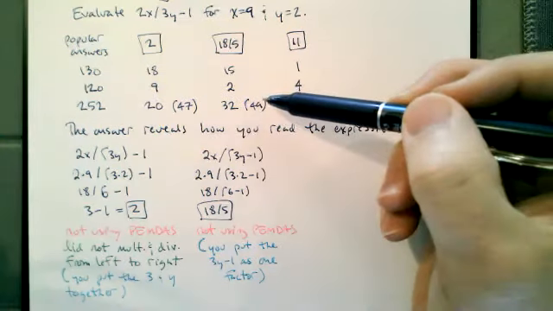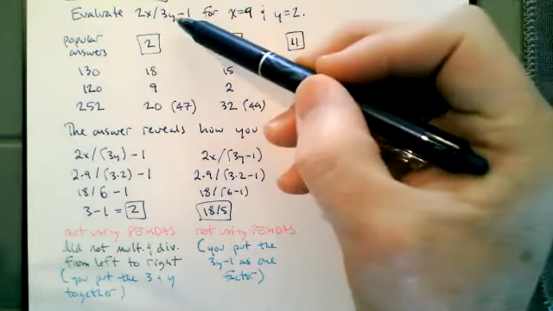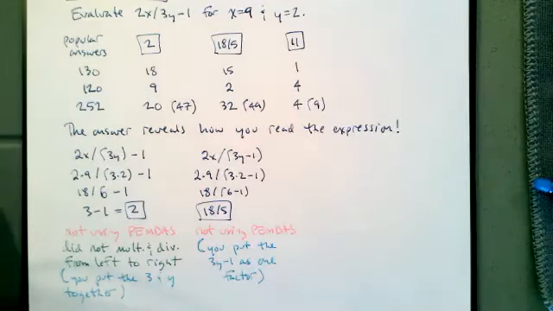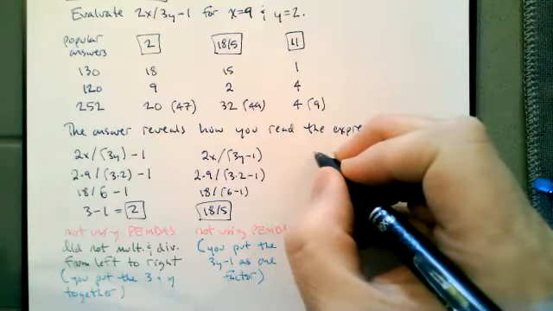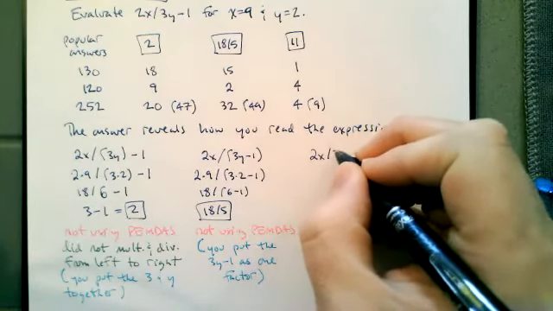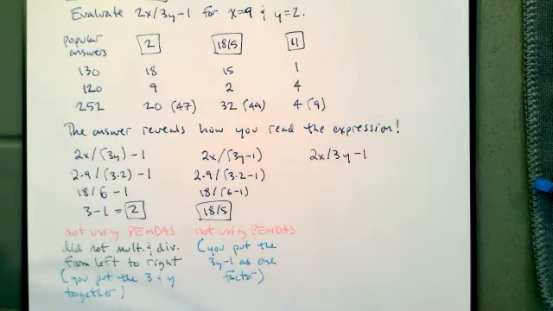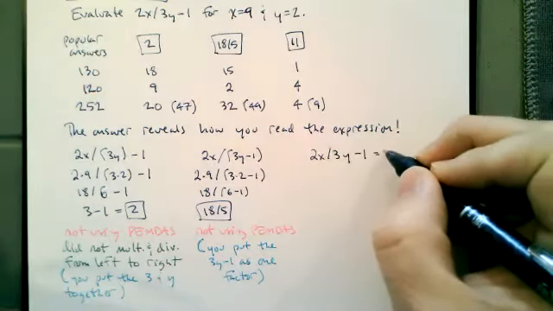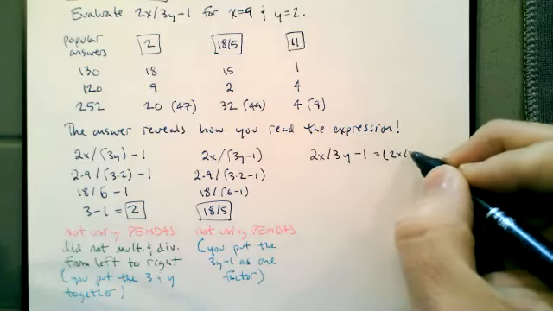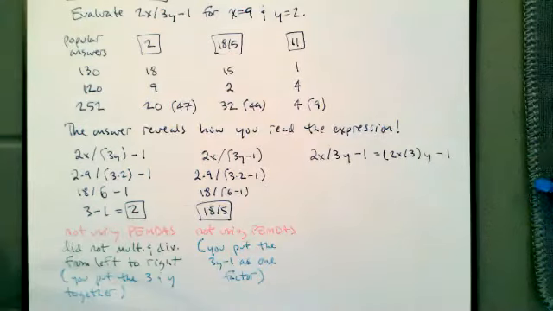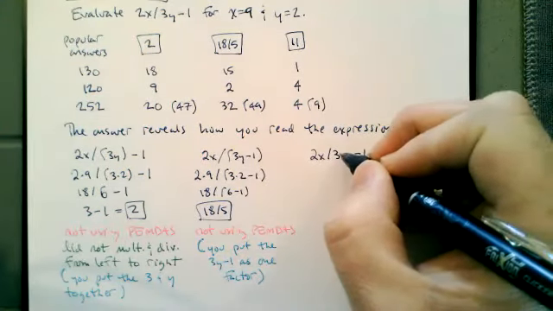Look at the most popular readings. The most popular readings, at the very least, look at 3y and say that's one thing. That multiplication is one thing. If you answered 11, then you did strictly follow PEMDAS. If your answer was 11, then you did definitely use PEMDAS, because you read 2x divided by 3y minus 1 as 2x divided by 3 times y minus 1, because literally 3y means 3 times y.